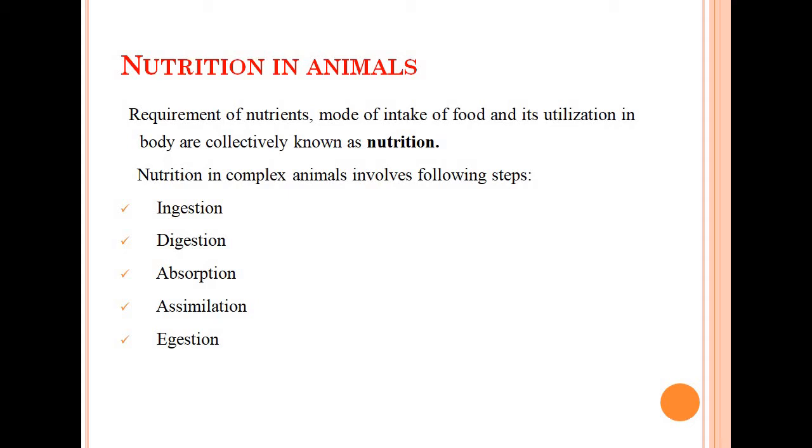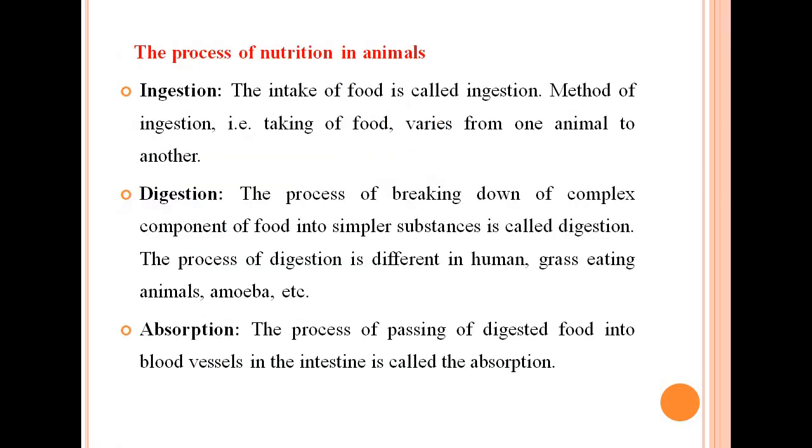Food is broken down in an animal's body into simpler substances. This food can then be used by the body to obtain energy. The process of nutrition in animals involves 5 steps. Those are ingestion, digestion, absorption, assimilation and egestion. So we will see each process in detail in our subsequent lessons. The process of nutrition in animals.